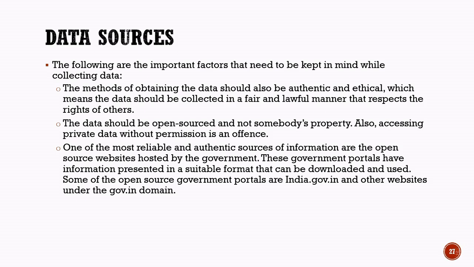Government websites are often considered reliable and authentic sources of information. These websites provide open source data that can be downloaded and used for educational, research, and AI development purposes. Examples include websites under the Gov.in domain, such as India.Gov.in and other government data portals. These portals provide structured and trustworthy information that can be useful for creating AI models and solving real-world problems. Therefore, while collecting data, we must always focus on accuracy, authenticity, legality, and ethical responsibility.